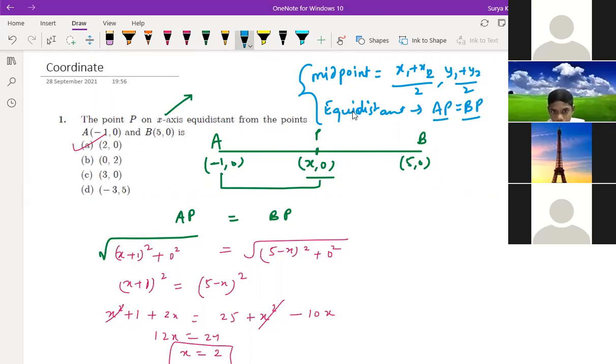If they give here 5 comma 4, then your answer will never come like this, because x will never be 0. This x comma 0 will be there, but you will get some other point. Now question number 2.